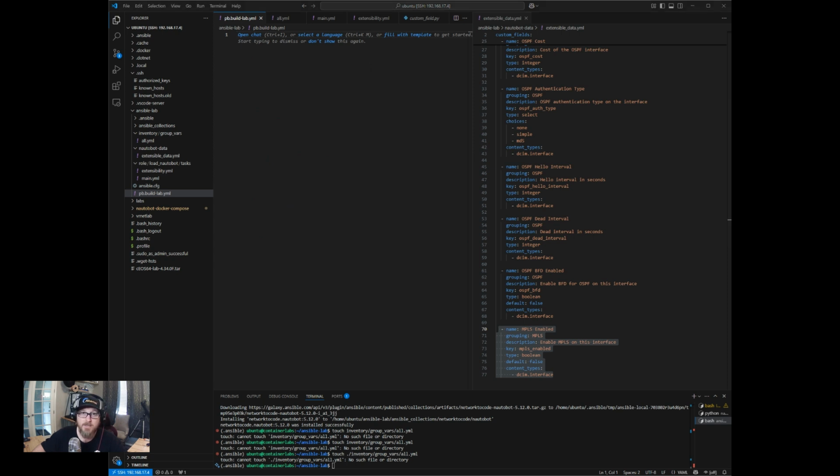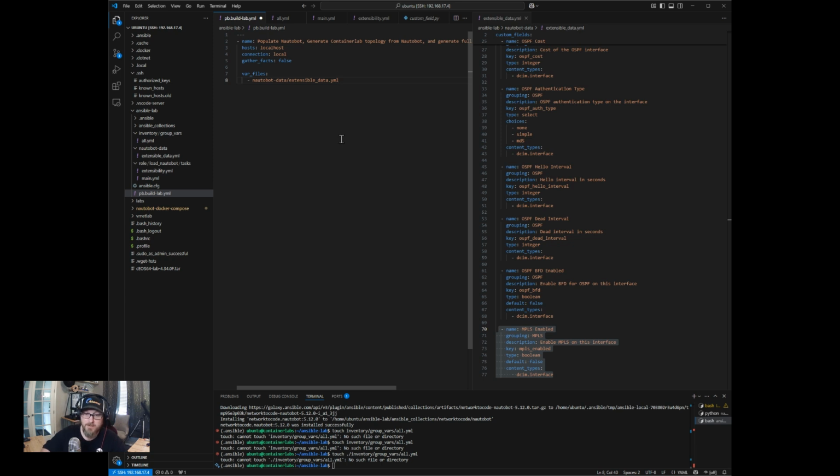So in the playbook, we're going to give it a name. This is going to just use localhost, local connection, and we're not going to gather any facts. Then what we want to do here is include files that we're creating here. So for example, we just created this extensibility file that carries all of our extensibility information that we want to add. And so we'll load that file at the start of the playbook. Then from here, we want to reference the roles we want to use. And so this will look like roles.